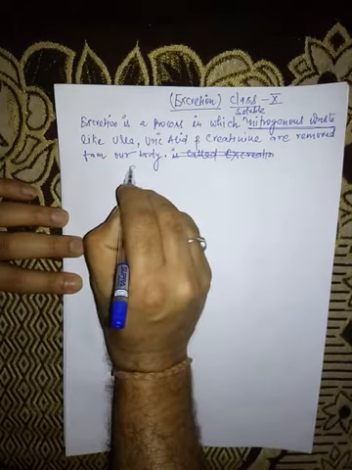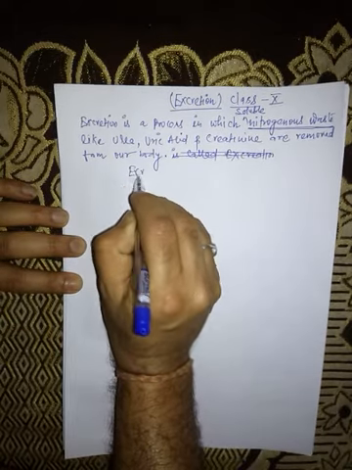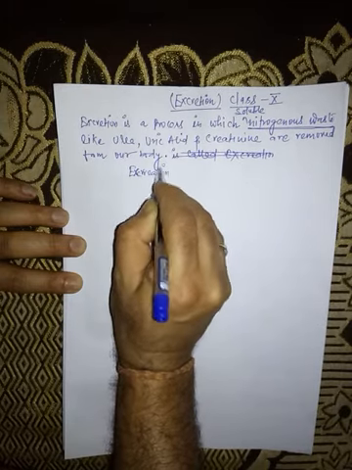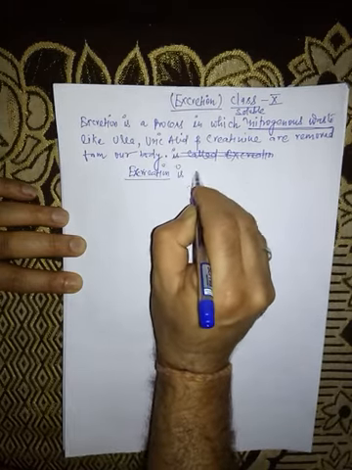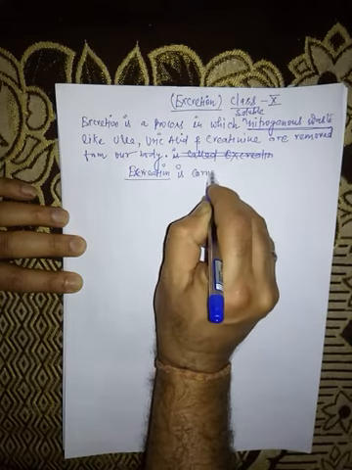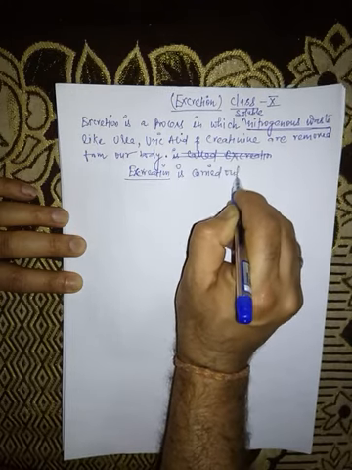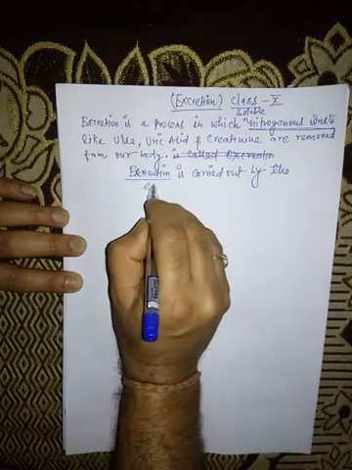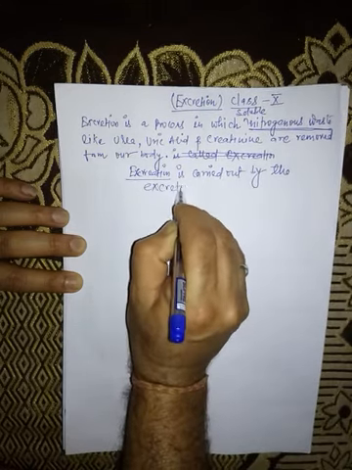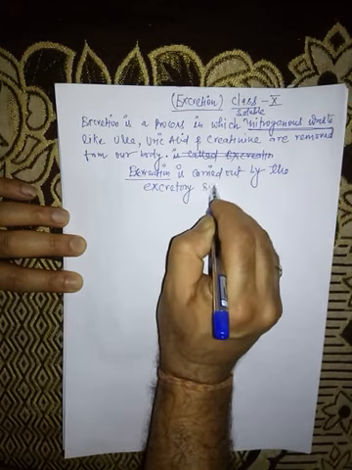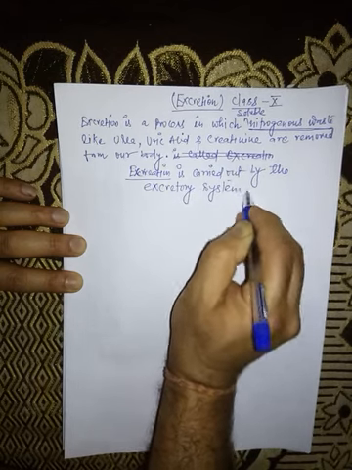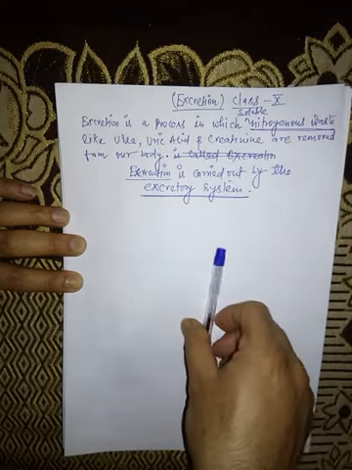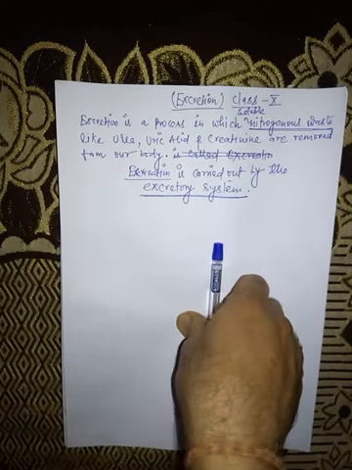The excretion process is carried out by the excretory system. It means our body contains one organ system.